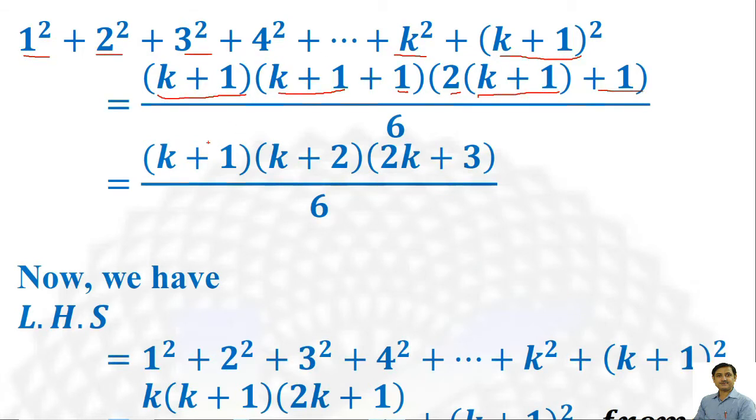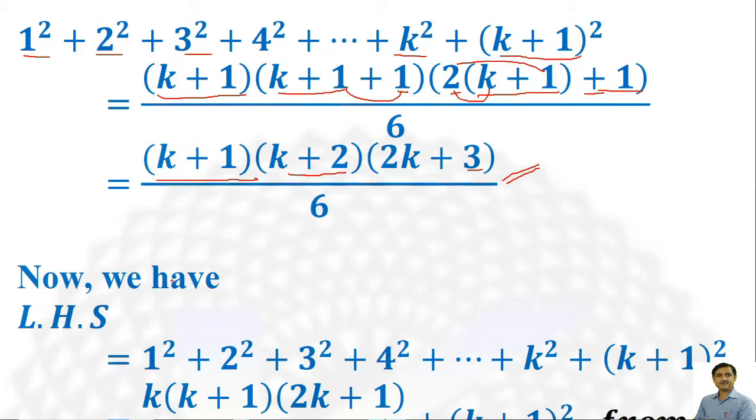After solving we get (k+1)(k+2), and 2 into k, that is 2k, and 2 into 1, that is 2, plus 1 becomes 3. For the statement P(k+1) to be true, we have to show that the sum of squares of k+1 natural numbers is (k+1)(k+2)(2k+3)/6.